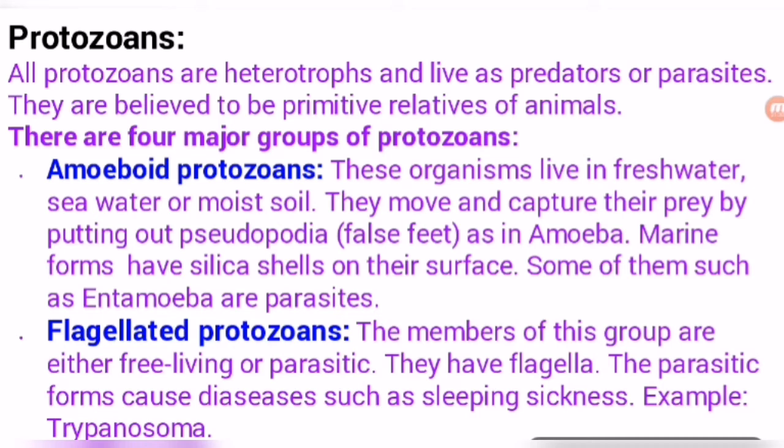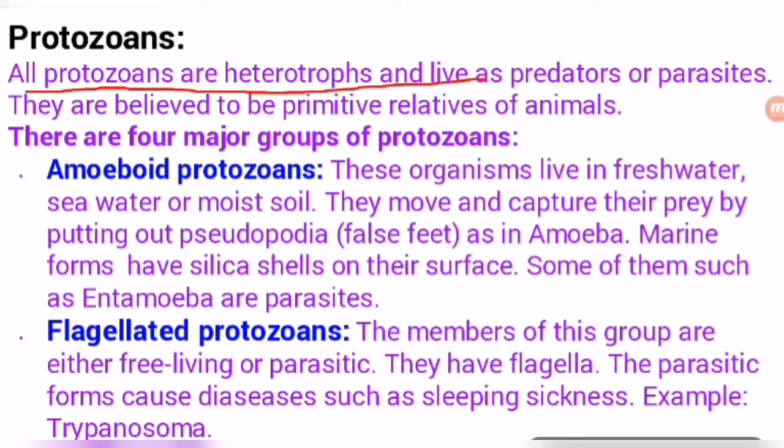They were autotrophic in nature. Which ones? Chrysophytes, dinoflagellates, and euglenoids. So these three are autotrophic in nature, but now these two categories, the slime molds and protozoans, which we have just discussed, are heterotrophic in nature. So these three are autotrophic in nature. Now these two, protozoans and slime molds, are heterotrophic in nature.